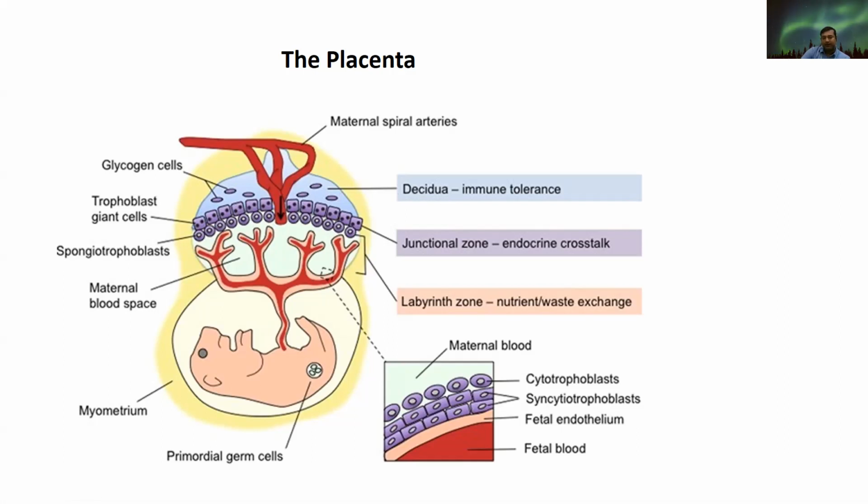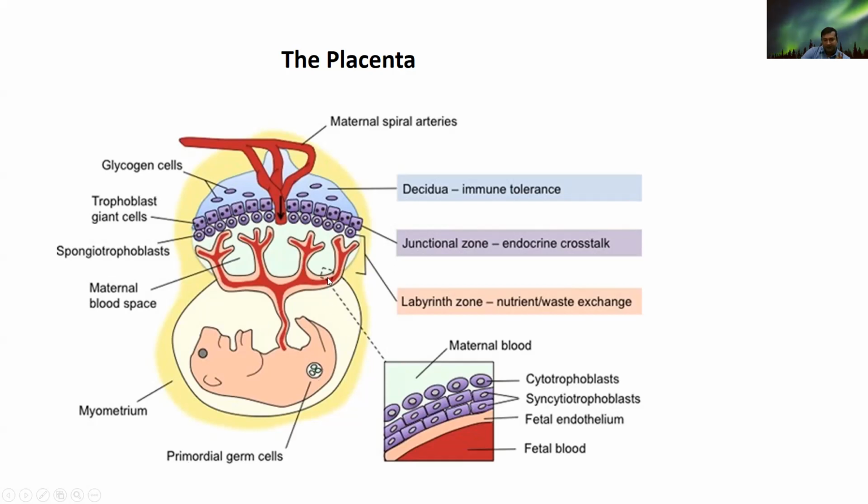Meaning to say, whatever hormones are secreted from the maternal or the placental part have to be interchanged with the junctional zone. At the same time, this is the labyrinth zone that is responsible for the exchange of nutrients as well as for the excreta or waste products. So this is the myometrium, under which all these placental things are kept. And this is the primordial germ cells, which is present in the placenta itself.